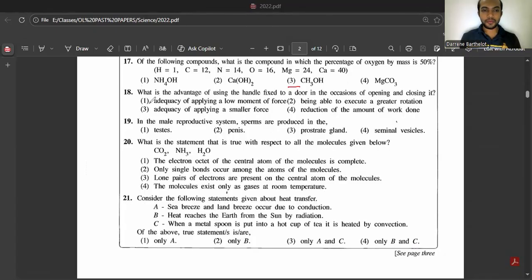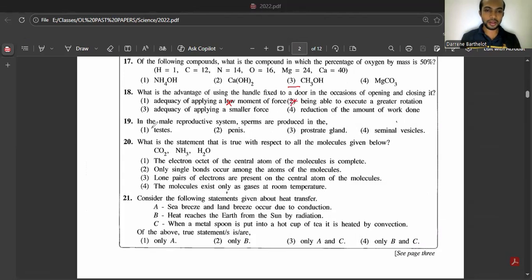18th question. What is the advantage of using a handle fixed to a door on the occasion of opening and closing it? First one, adequacy of applying a low moment of force. No, we are fixing a handle so that we can have a high moment of force, right? Lesser force, higher distance, with that high moment of force. So it's wrong. Being able to execute a greater rotation. No, by fixing a handle, you are not going to execute a greater rotation.